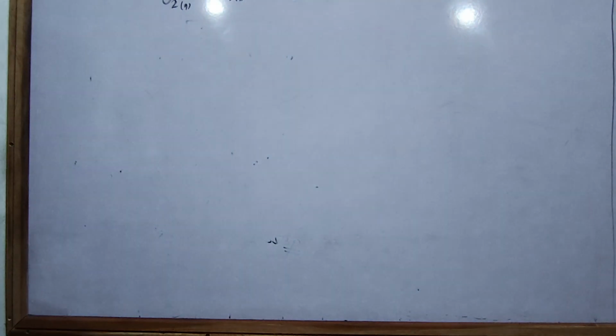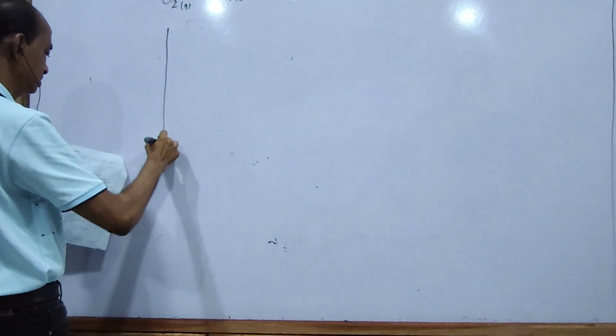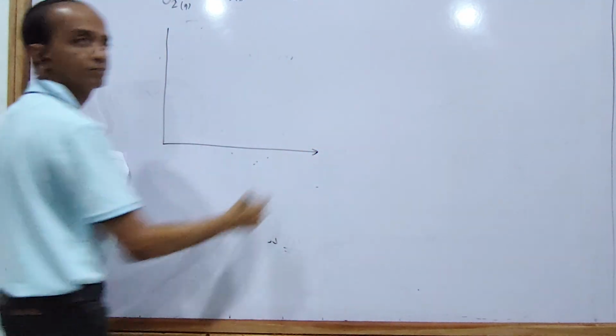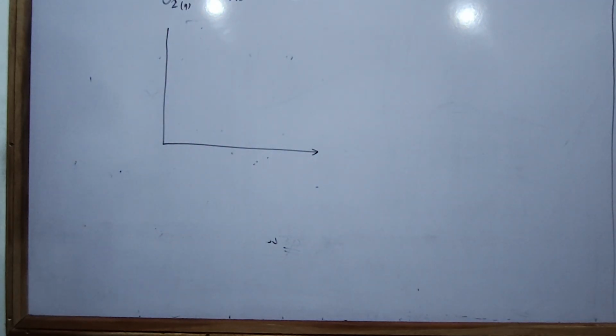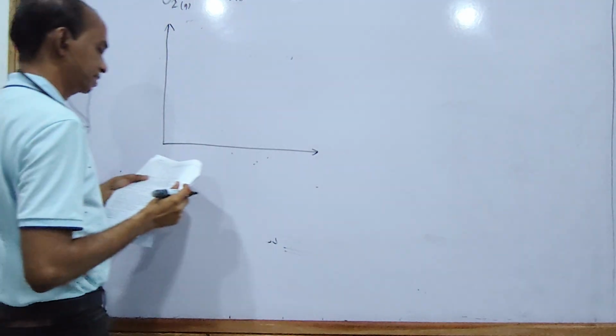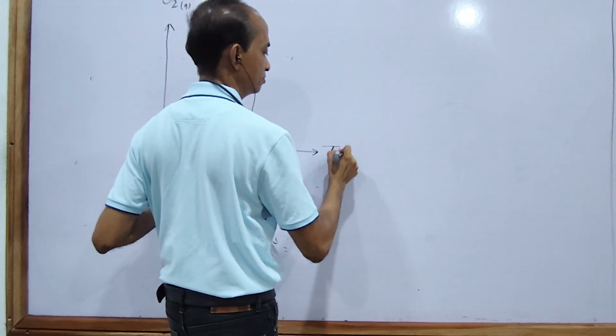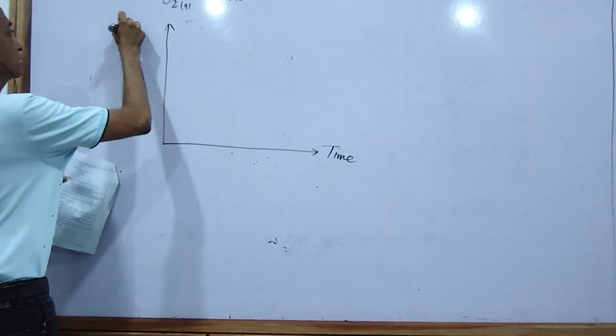The given graph is like this. The x-axis is time, and the y-axis is concentration.